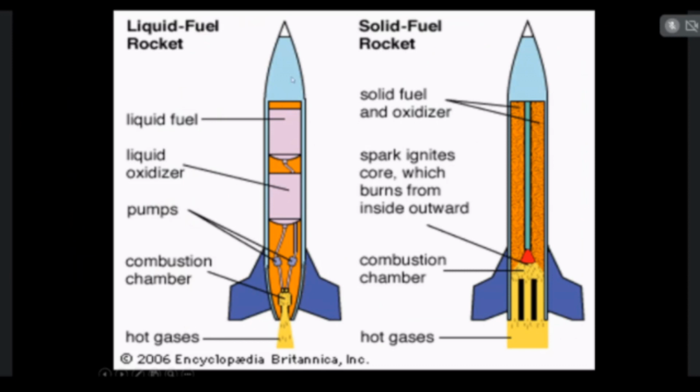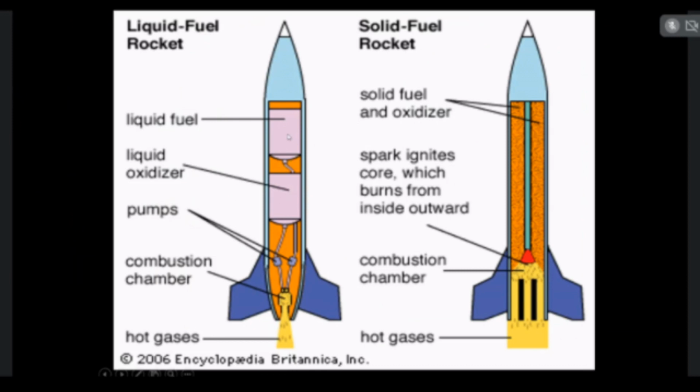In this engine part, at the top, the storage tanks are placed. These two are the storage tanks. This one is the liquid fuel tank. This one is the liquid oxidizer tank.